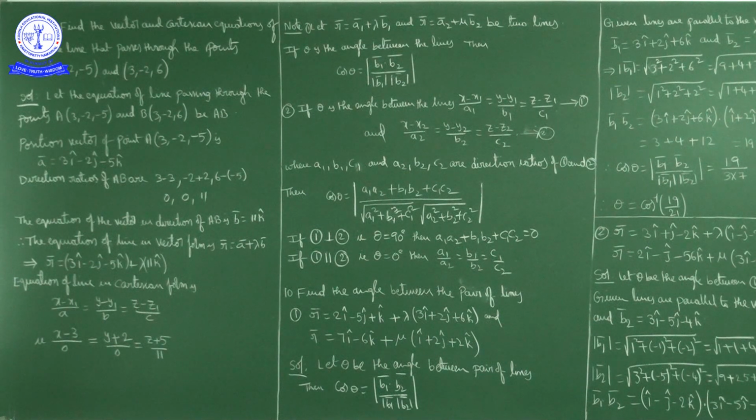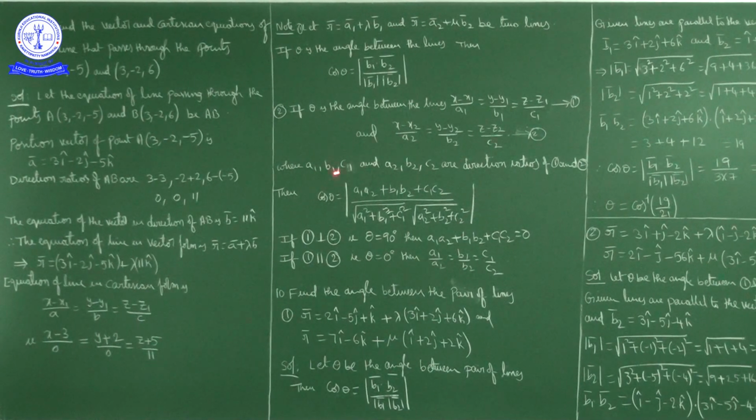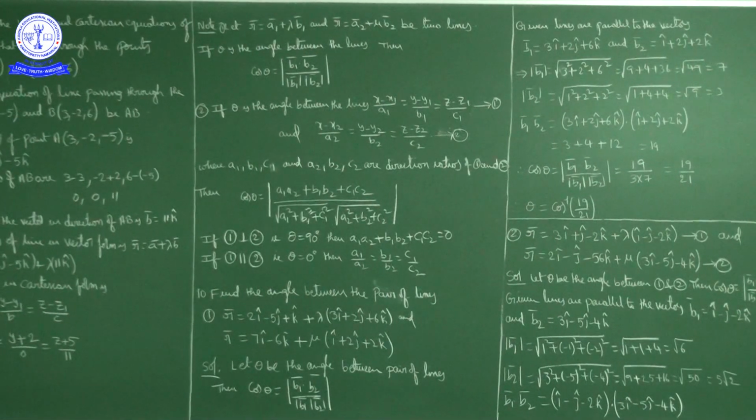Now what we discussed already, the angle between two lines is nothing but the angle between their direction ratios. So here a1 b1 c1 and a2 b2 c2 are direction ratios of the first line and second line respectively. If theta is the angle between these two lines, then cos theta is equal to magnitude of a1 a2 plus b1 b2 plus c1 c2 upon square root of a1 square plus b1 square plus c1 square into square root of a2 square plus b2 square plus c2 square. This is the angle between two lines when the lines are given in Cartesian form.